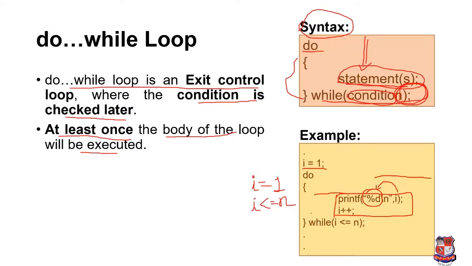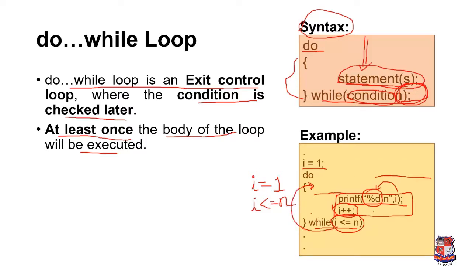Then after this printf statement we increment the value of I by 1. After executing these statements we check the condition, I less than or equal to n. If this condition is true, then control of the program goes back over here.